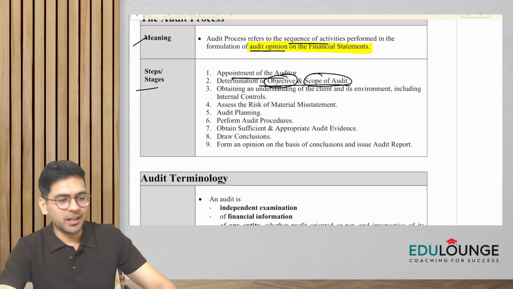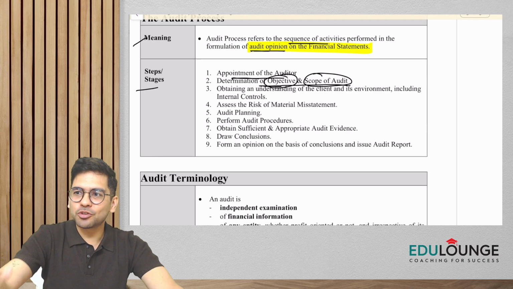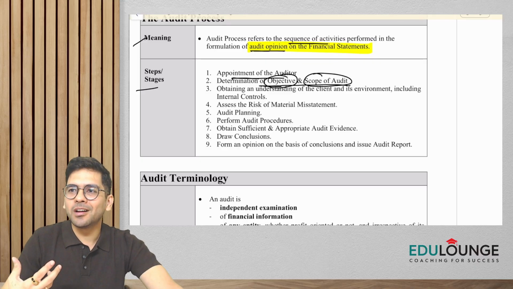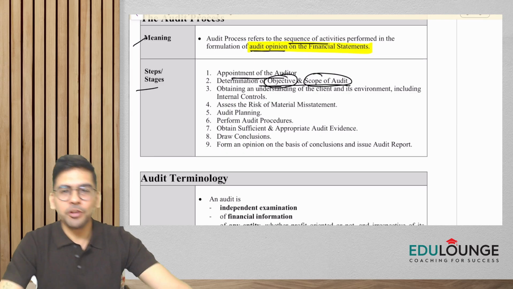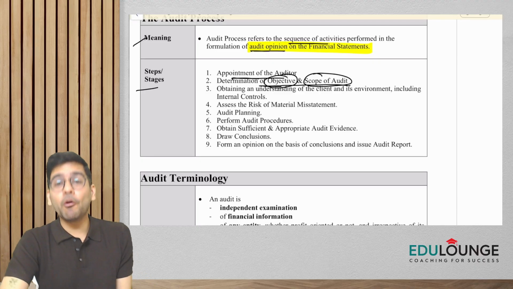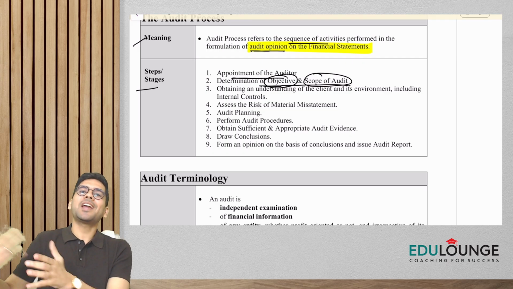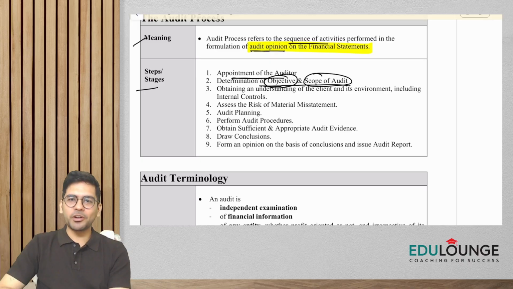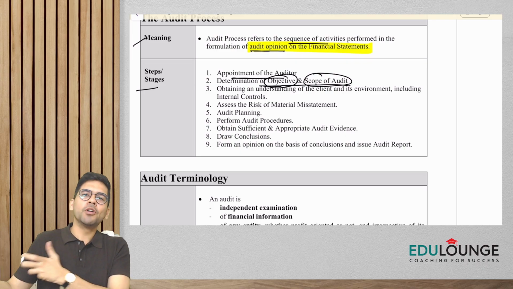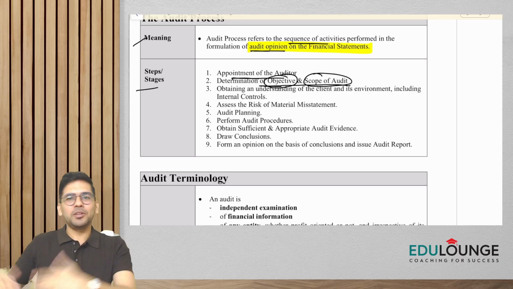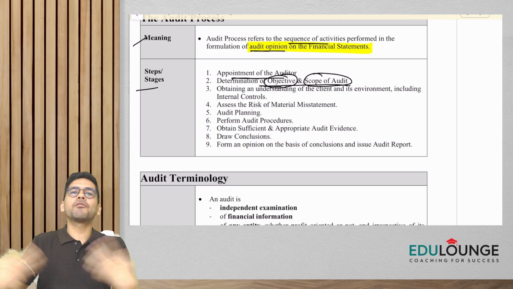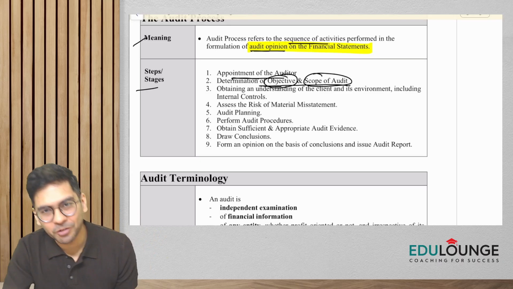Now, in very layman's terms, if you are doing a statutory audit of a company, your area of coverage perhaps would be more on the lines of the requirements of the Companies Act. You as an auditor would see that various provisions of the Companies Act have been complied with or not. However, let's say if you are doing a tax audit under section 44AB of the Income Tax Act, then probably the things which you are going to include in your audit would be different. It would be more from the perspective of the Income Tax Act. You will be seeing various provisions of TDS, you will be seeing all those aspects, right? So the scope of audit would be different for different types of audit, right? I hope this is clear to all of you, right?